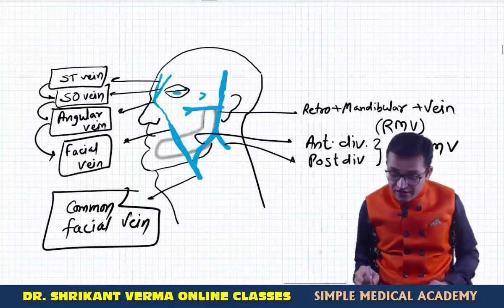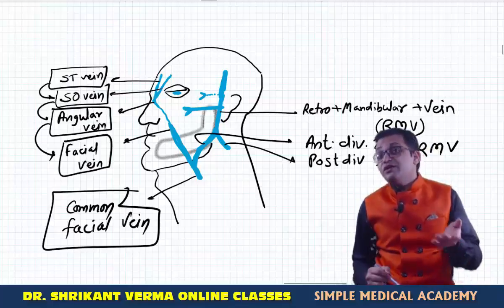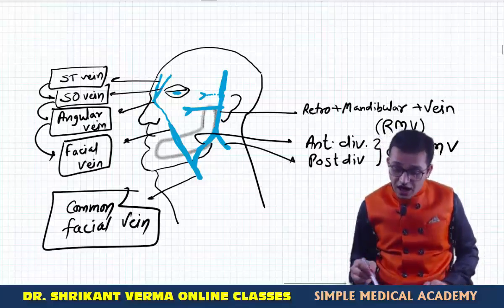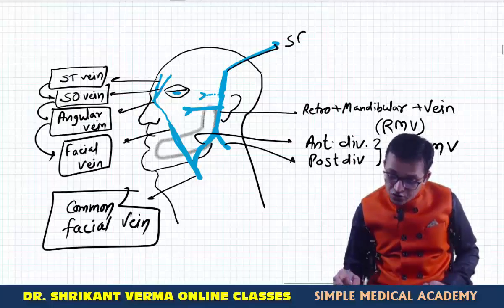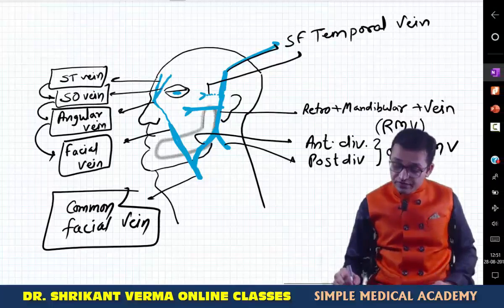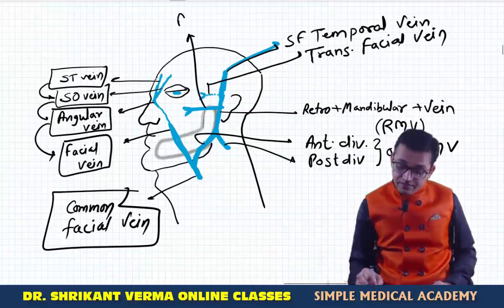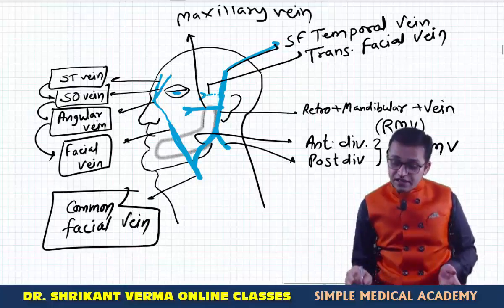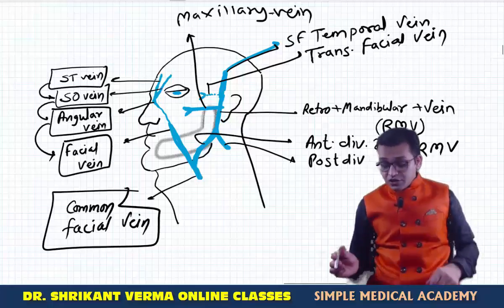One vein is opening in the temporal vein part, that is the transverse facial vein which follows the transverse facial artery. So what are the various new names which we have seen? This is the superficial temporal vein. This branch which is opening in the superficial temporal vein, that is the transverse facial vein, and this vein is the maxillary vein. So this maxillary vein and the superficial temporal vein both are uniting to form the retromandibular vein.